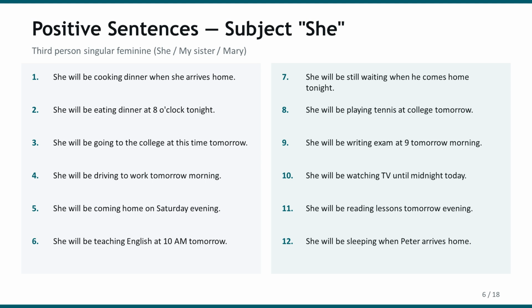tomorrow. She will be still waiting when he comes home tonight. She will be playing tennis at college tomorrow. She will be writing exam at 9 tomorrow morning. She will be watching TV until midnight today. She will be reading lessons tomorrow evening. She will be sleeping when Peter arrives home.